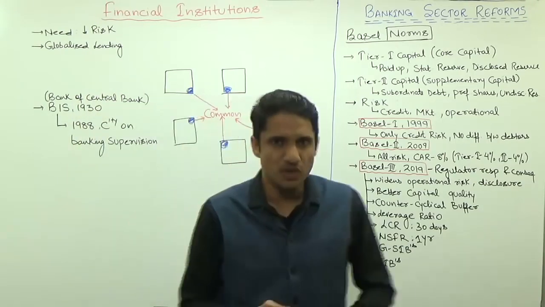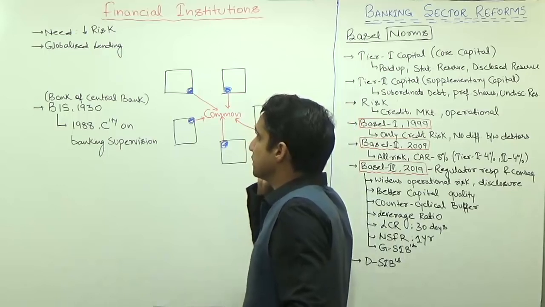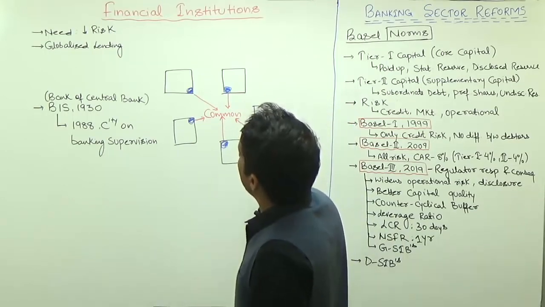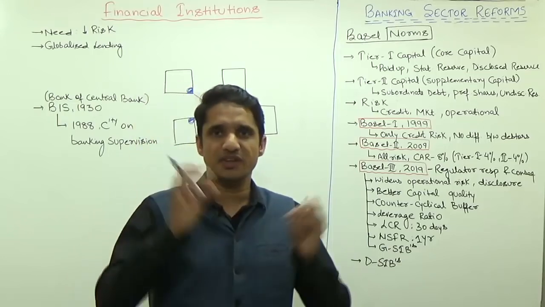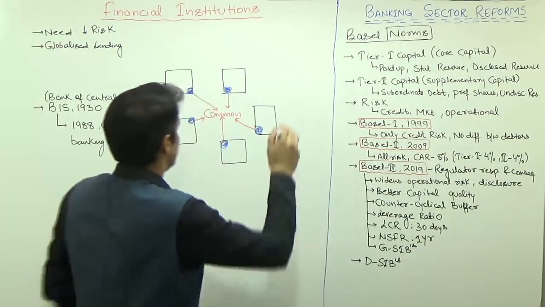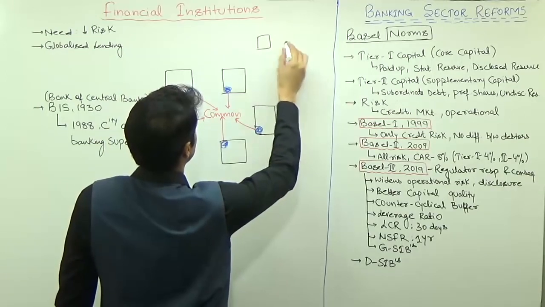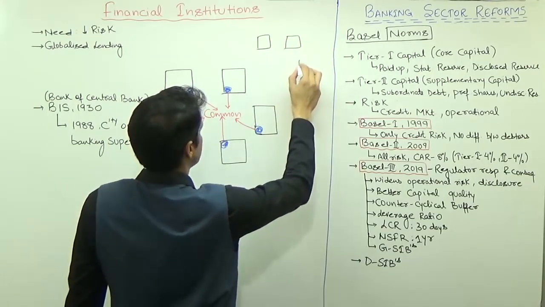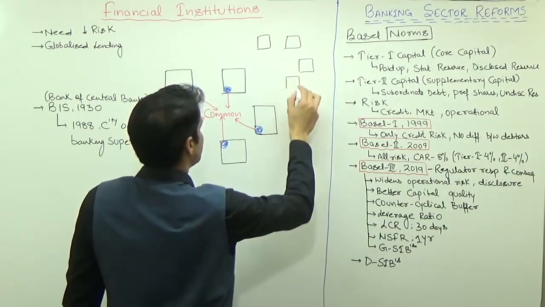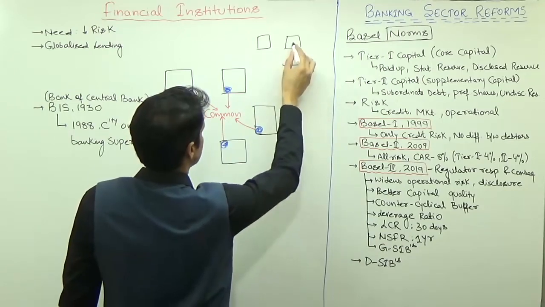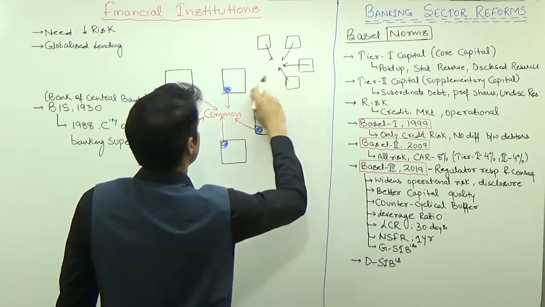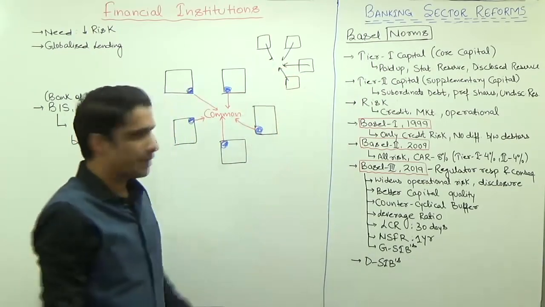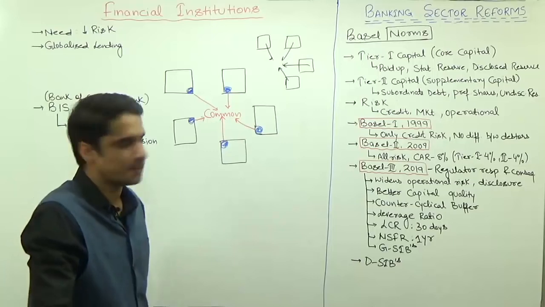Then why do we need norms? The thing is, bank is the basic backbone of any economy. So we should have different indicators: the first indicator to measure the riskiness of the bank, a second indicator, a third indicator. These are the ways through which you are measuring the risk. There should be some norms, some predefined solutions.